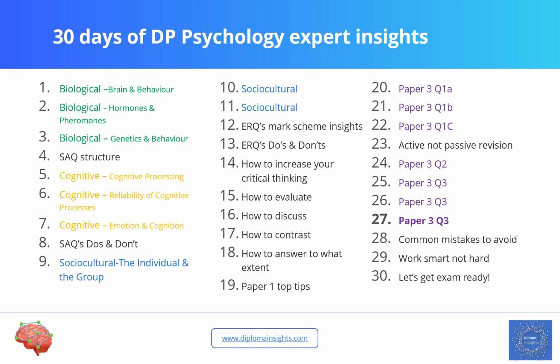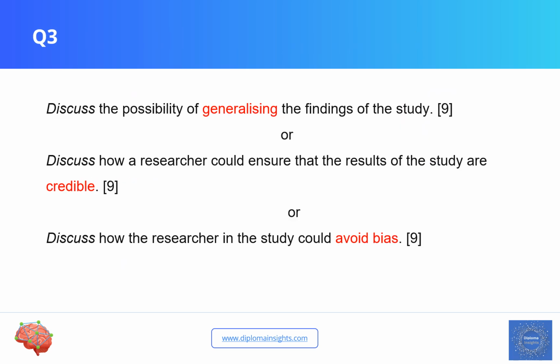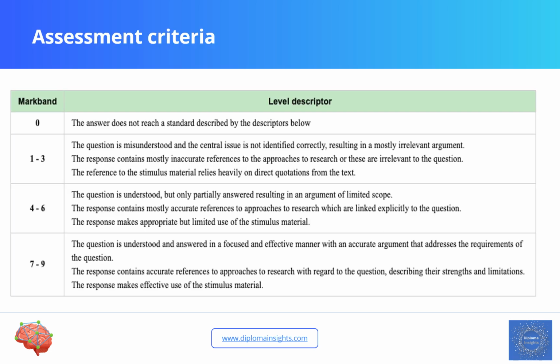In today's video, we look at the final question for paper 3. In question 3 of paper 3, we have 3 possible questions, and we're going to look at the final possible question today, which is all about avoiding bias.